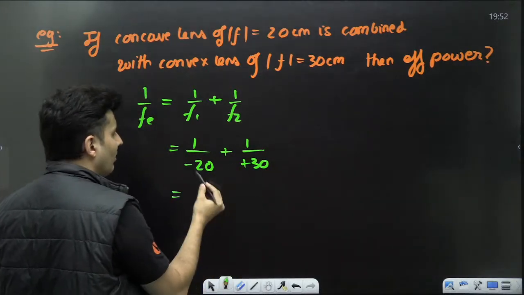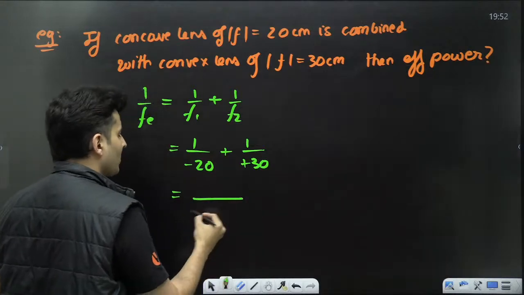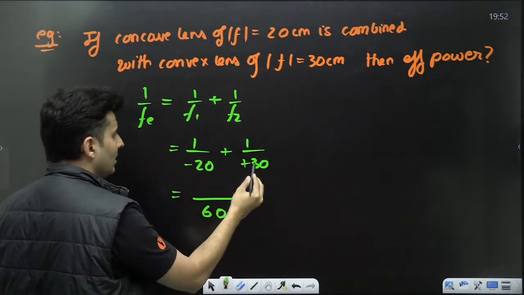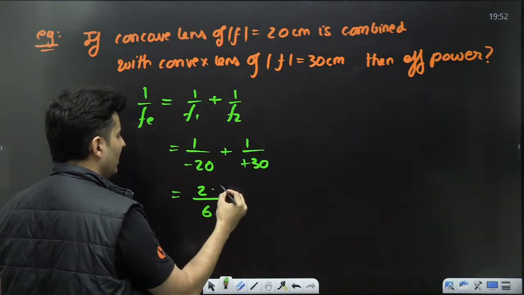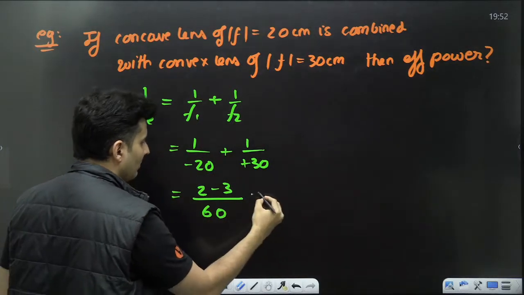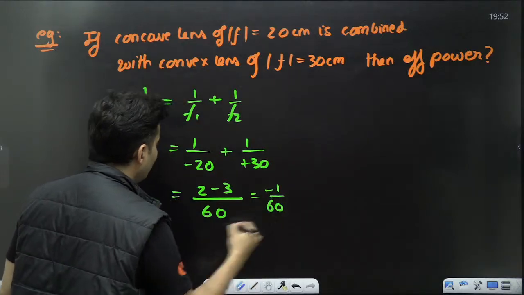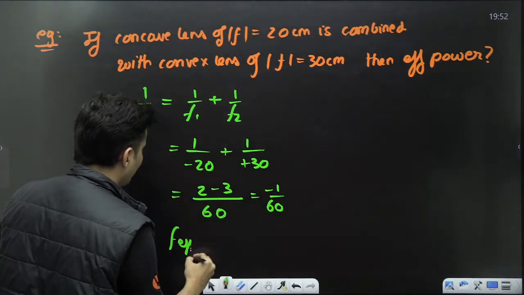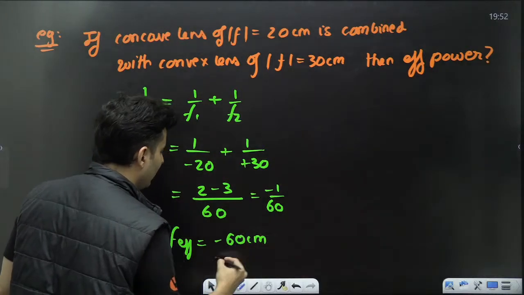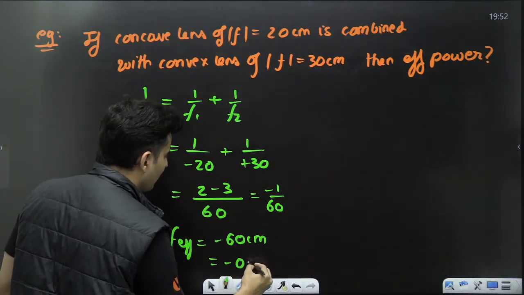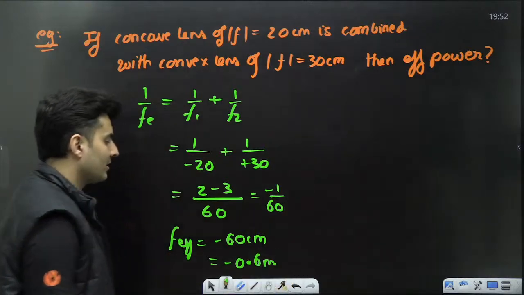So this will be 1 by 30 minus 1 by 20. So LCM is 60. 30 goes with 60 how many times? 2 times. 20 goes with 60 how many times? 3 times. So this will become minus 1 by 60. So effective focal length will be minus 60 centimeters, which is minus 0.6 meters.